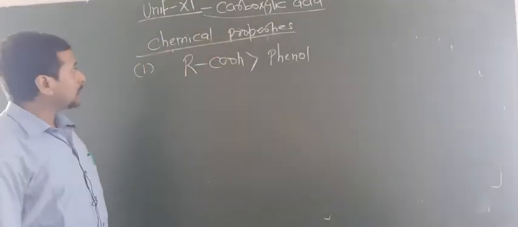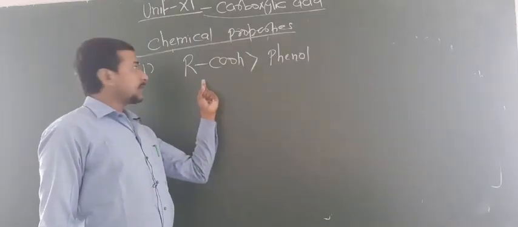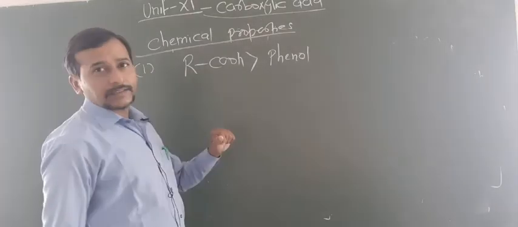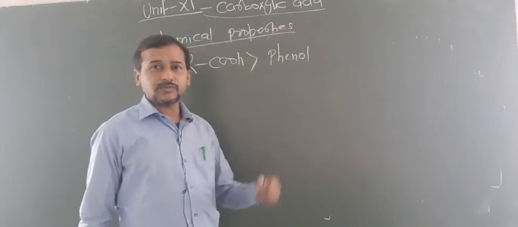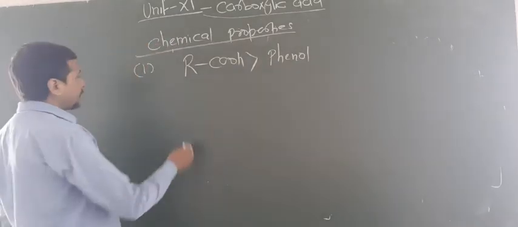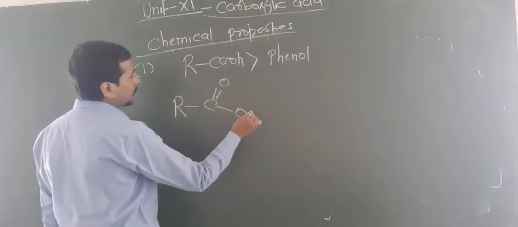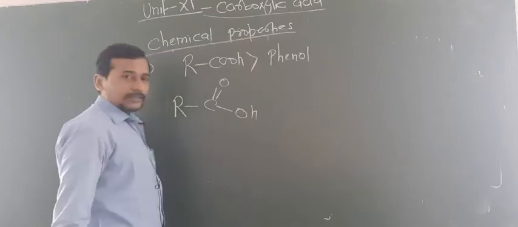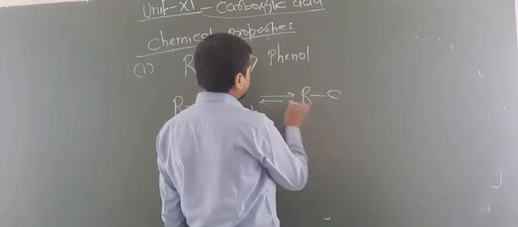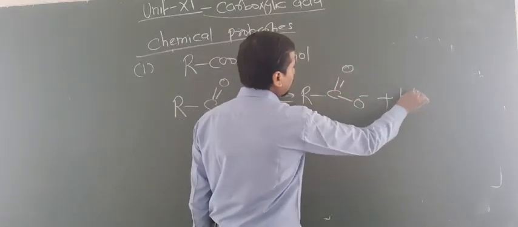So now let us focus on the application of acidity. So first question arises, carboxylic acid is more acidic than phenol, even though phenol has 5 resonating structures and this has 2 resonating structures. So look at here what happens. In case of RCOOH, when this breaks, it will produce RC double bond O negative and plus H plus.